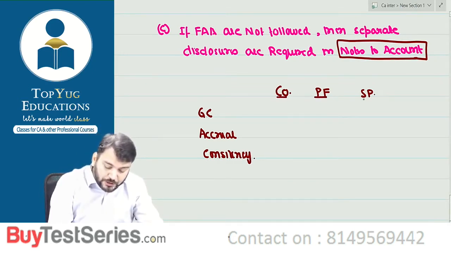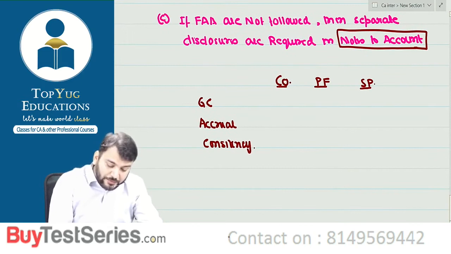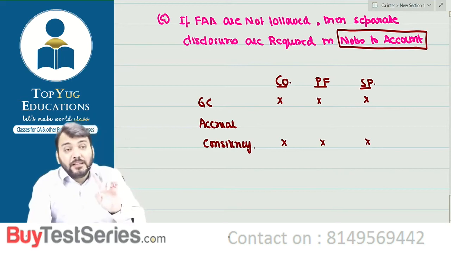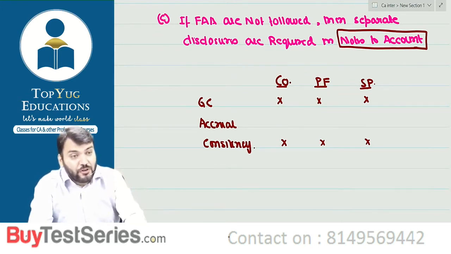Now for company, partnership firm and sole proprietor, just try to understand. Can I say this going concern is not mandatory for all these? Consistency is also not mandatory. Means can I say that company, proprietorship, partnership firm can prepare the financial statement on non-going concern basis also. And if they are preparing the financial statement on non-going concern basis, they need to disclose the fact. Correct? Means when they have intention to liquidate, then the financial statement will be prepared on liquidation basis. That we have already done. Did you understand my point? Correct.